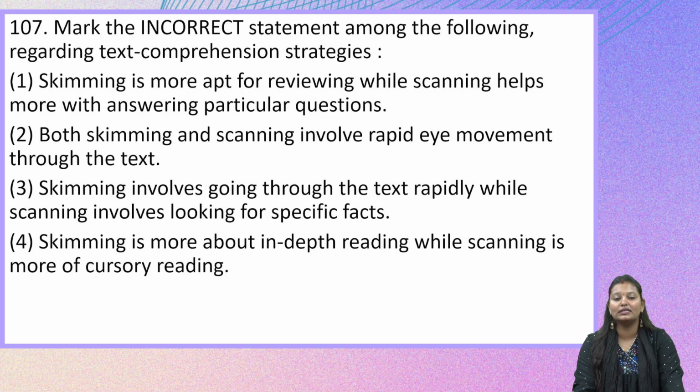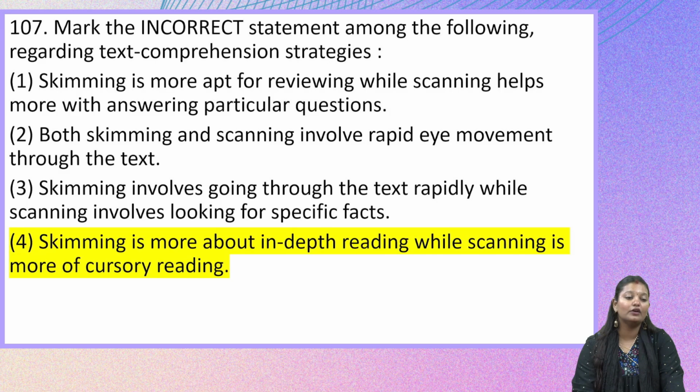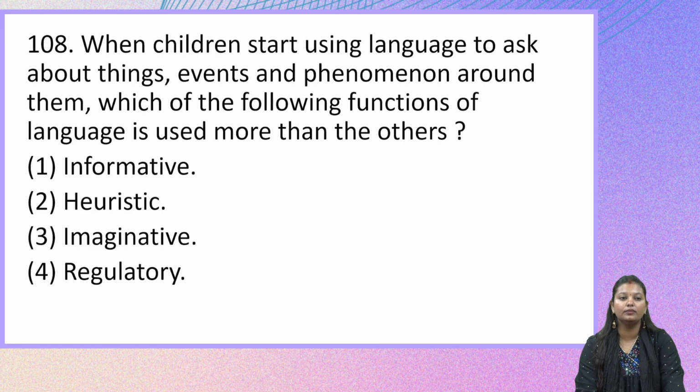So both skimming and scanning involve rapid eye movement and just having a quick glance, and reading the text based on the objective. Skimming is done just to have an overall view and get the summary of the text that a person is reading. So the right option here will be option 4, which is talking the opposite. Skimming is not about in-depth reading. That is why option 4 is the right answer here. Let us move on and see the next question.